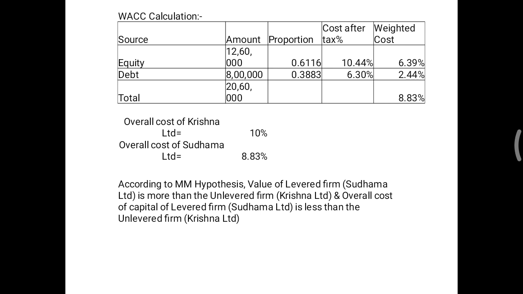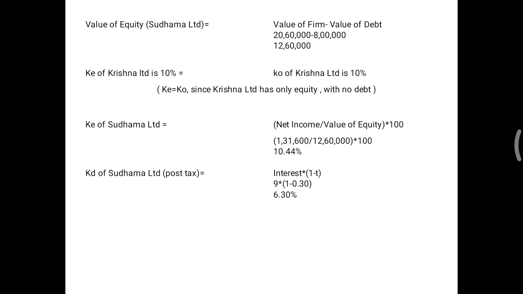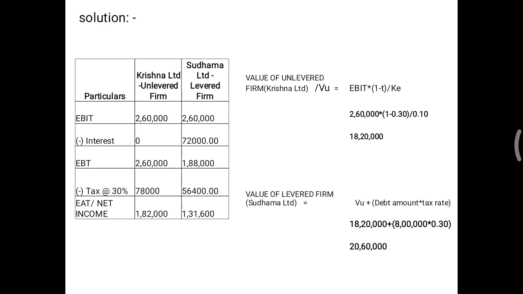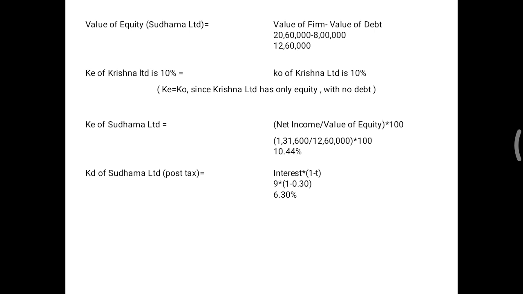This is of Sudama, and already we have KE is equals to KO for Krishna, so that is 10%. So the hypothesis, they were saying that levered firm will have more value than unlevered firm. See, the value of levered firm was 20,60,000, which is more than the unlevered firm 18,20,000. So this we have proved.